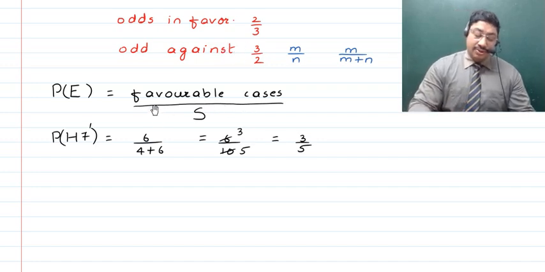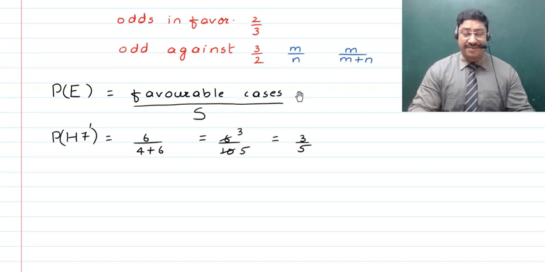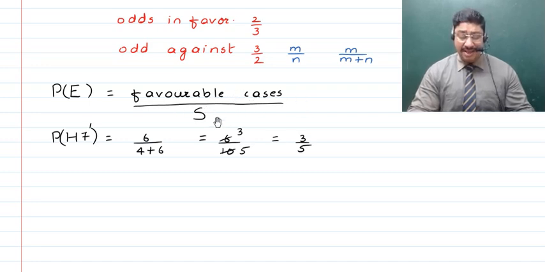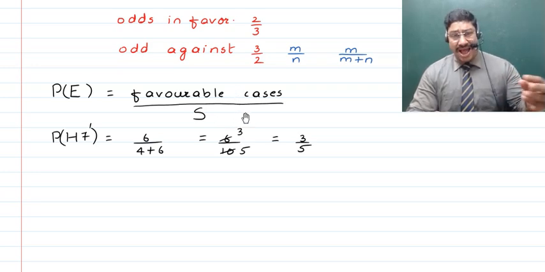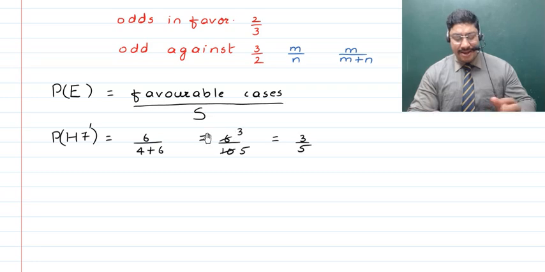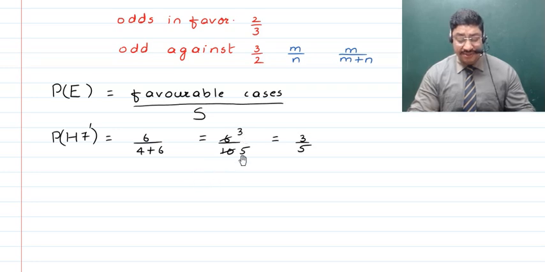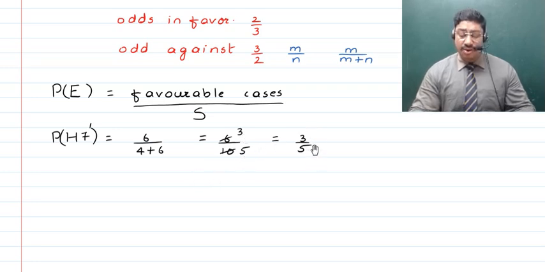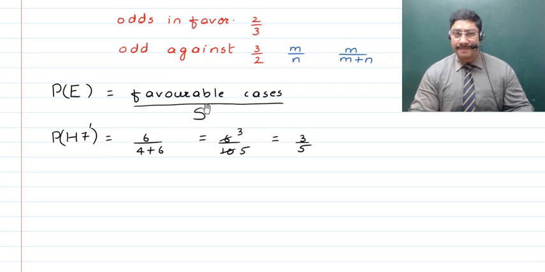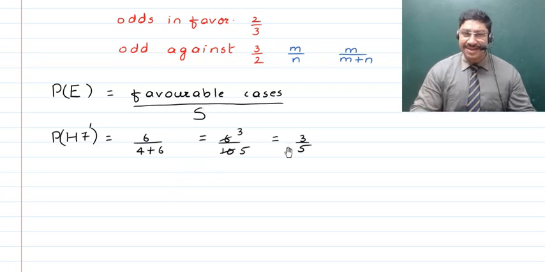Now if you want to find out the probability this way, you'll keep the favorable number of cases, which in this case was 6, divided by the total number of cases, which will be 6 plus 4, that is the ones for and the others against, right? So 6 upon 10 will give you that, and if you cancel out the common factor 2, 2 3s is 6 and 2 5s is 10. So 3 upon 5 will now become the final answer for the probability of horse 7 not winning. So is all of this clear? For sure.